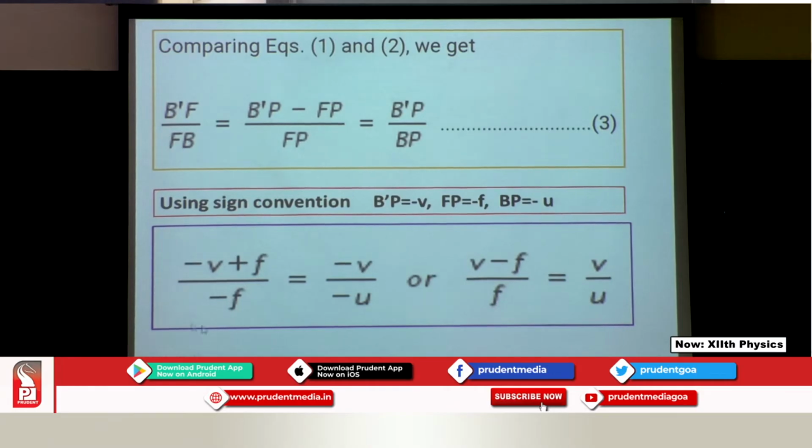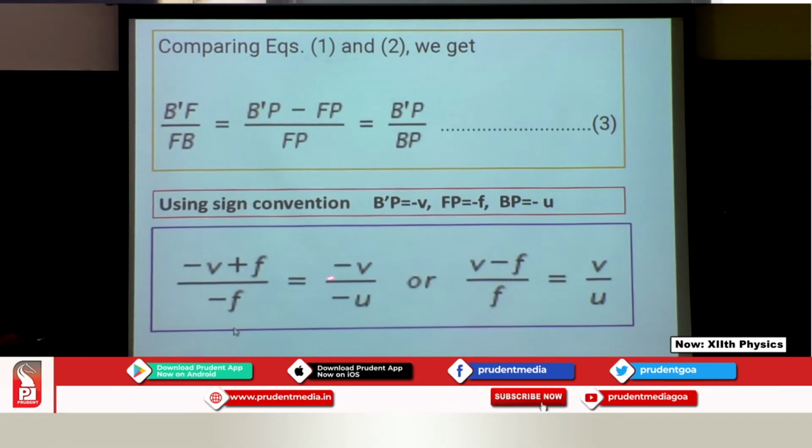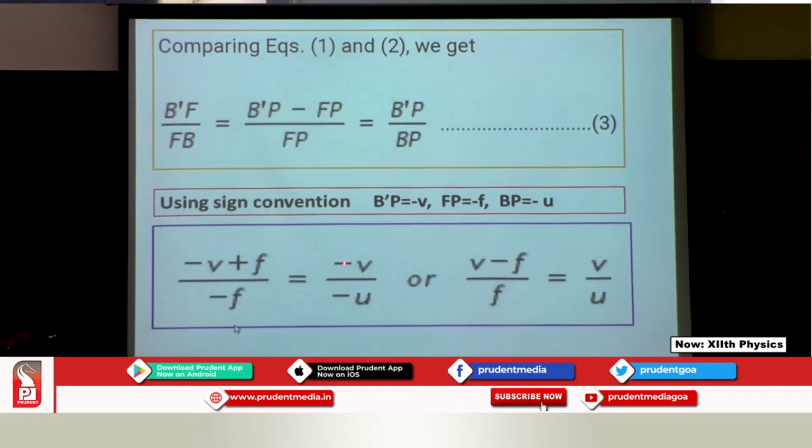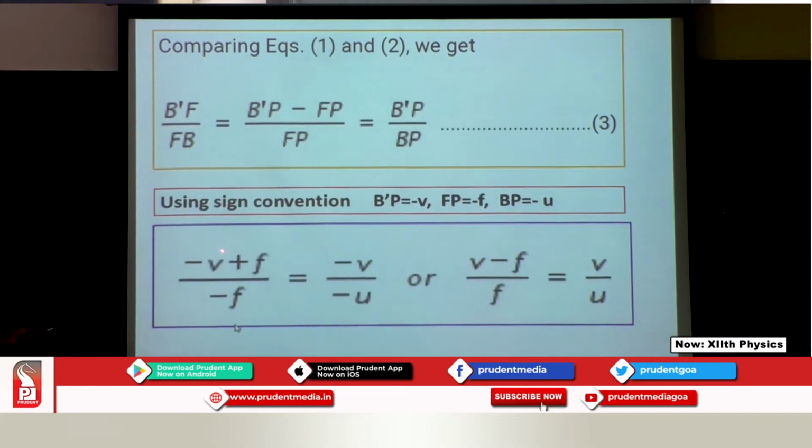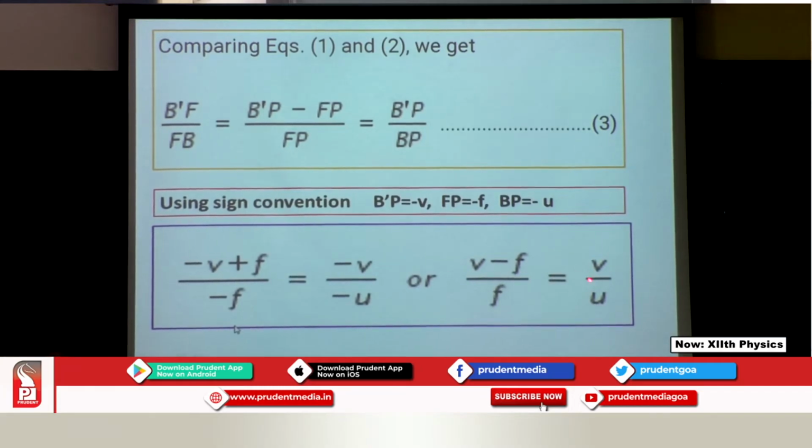This is what I get. So it is minus V plus F minus F equals to minus V upon U. So you can cancel out the negative sign. From here to you can cancel out by taking it out. So this is what I get. Now a simple mathematical steps you have, and